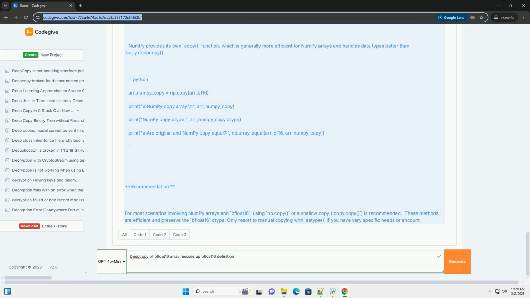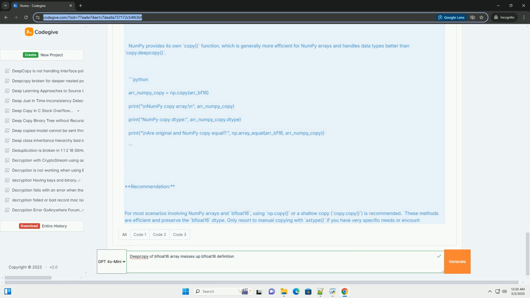Solutions. 1. Using copy.copy, a shallow copy, for numpy arrays. For numpy arrays, a shallow copy often suffices because it only copies the array's data pointer, not the data itself. Since numpy arrays store the data contiguously in memory, this is very efficient and avoids the type issues. This approach is better in the context of numpy where data is stored contiguously.